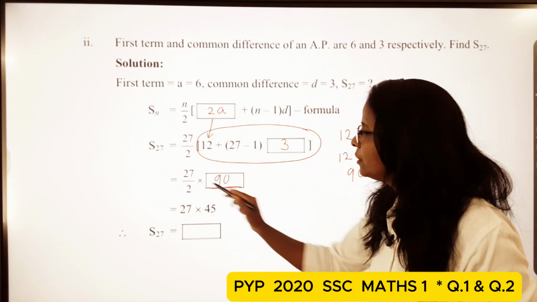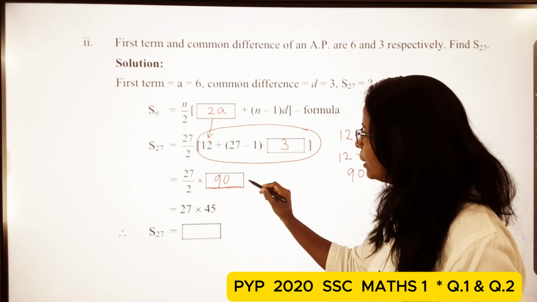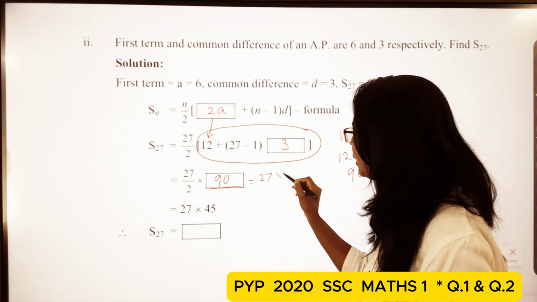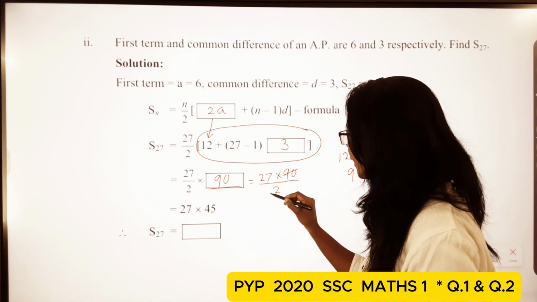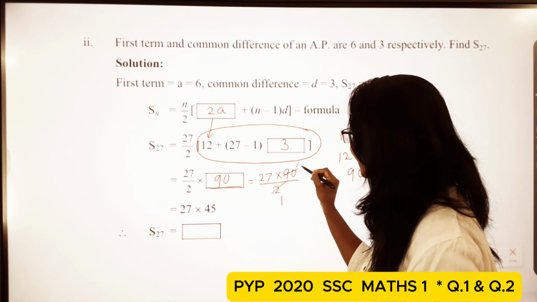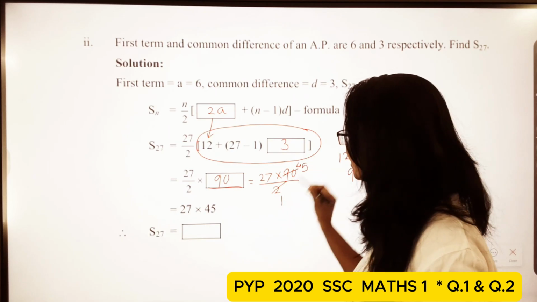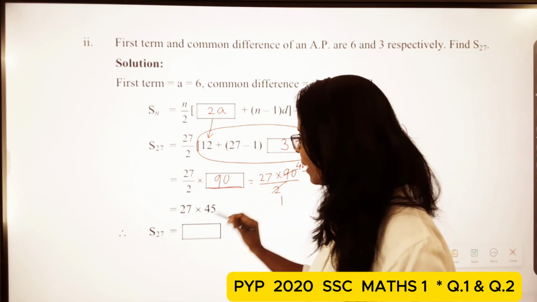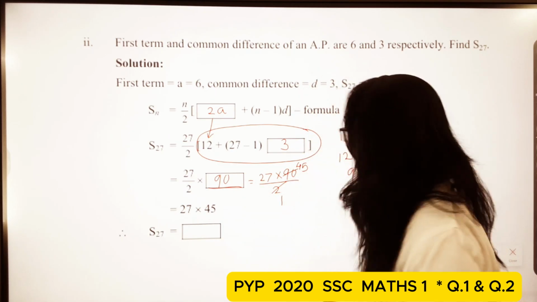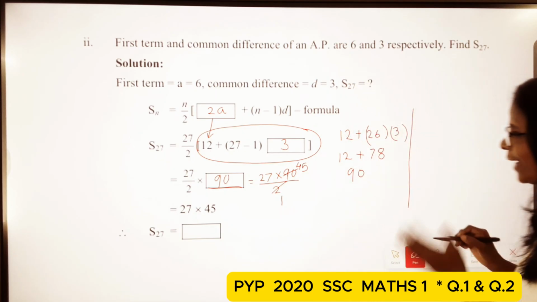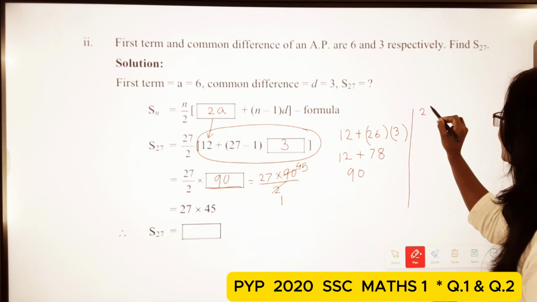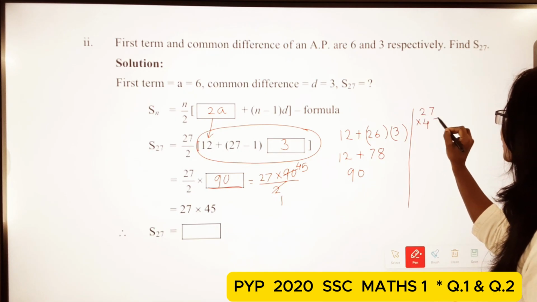So now 27 upon 2, that is 27 multiply 90 upon 2, and that means the half of 90, that is 45. So here students, 27 multiply 45. So now do it on the rough page, students, that is 27 multiply 45.